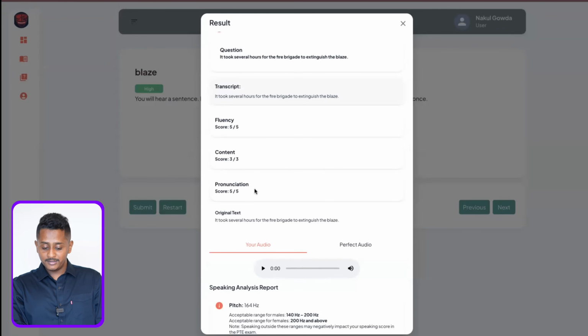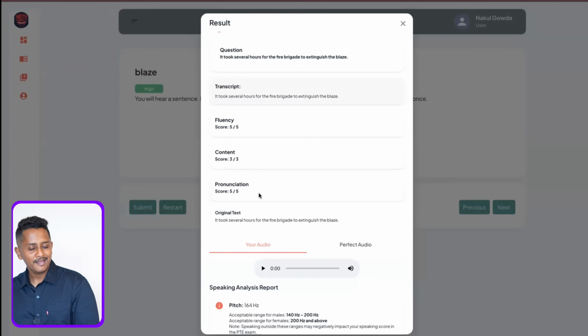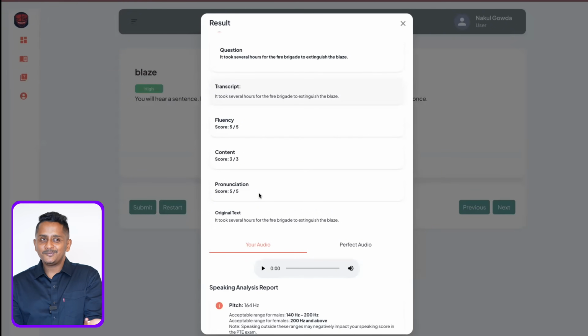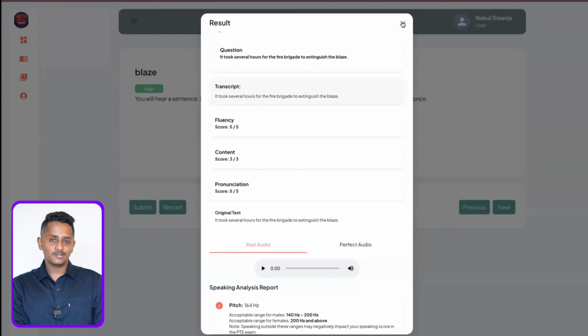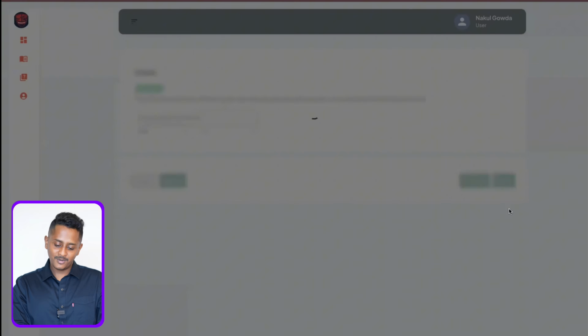Question, audio, everything is matching. Fluency 5, content 5, pronunciation 5, and this is how it will be in the exam, isn't it so? If you speak like this, you have to get 5. If you are getting less scores, that means the portal is not up to the mark. Last 2 more questions.